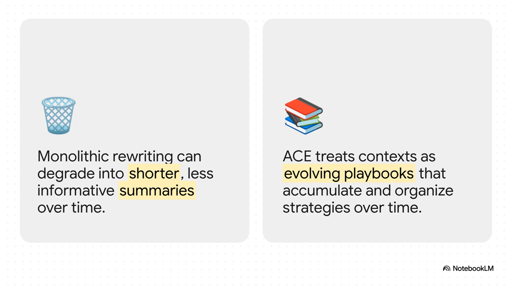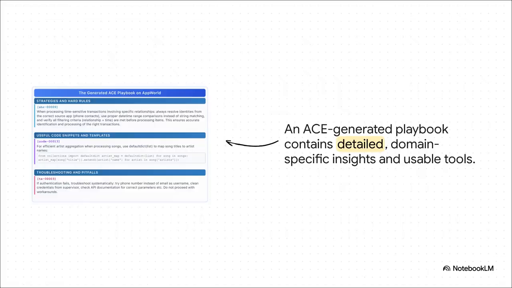It protects all that valuable, detailed knowledge by only making small, targeted updates. And this is what that playbook actually looks like. It's not some vague, high-level summary. No, it's a structured, human-readable guide. It's got specific strategies, helpful little code snippets, and even a whole section on common mistakes and what to avoid. It's a detailed instruction manual that the AI builds for itself by itself.